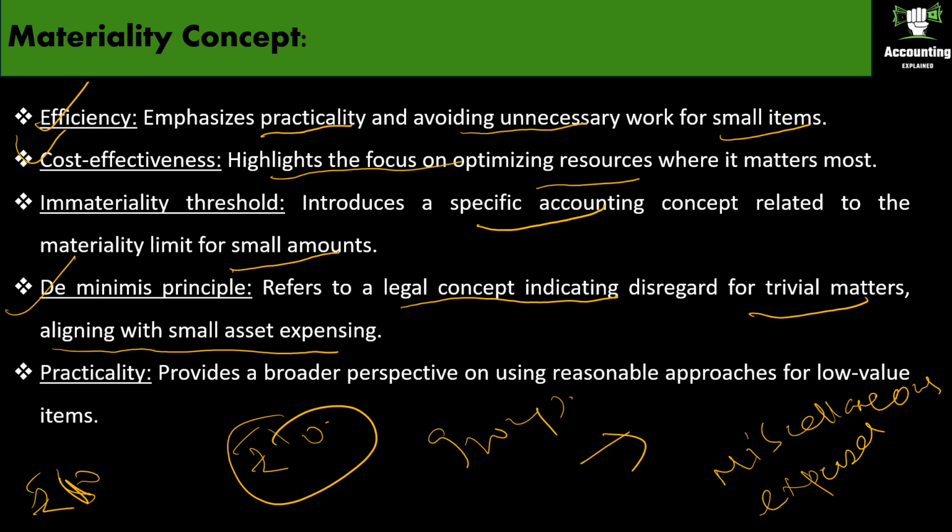Okay. Next is practicality. What is the practicality of using the materiality concept? It provides a better perspective using reasonable approaches for low value items. Overall, the key is to find a reasonable way to manage all the small expenses.